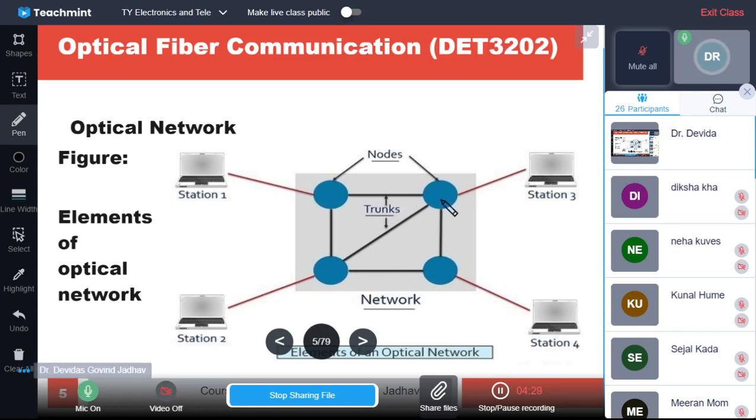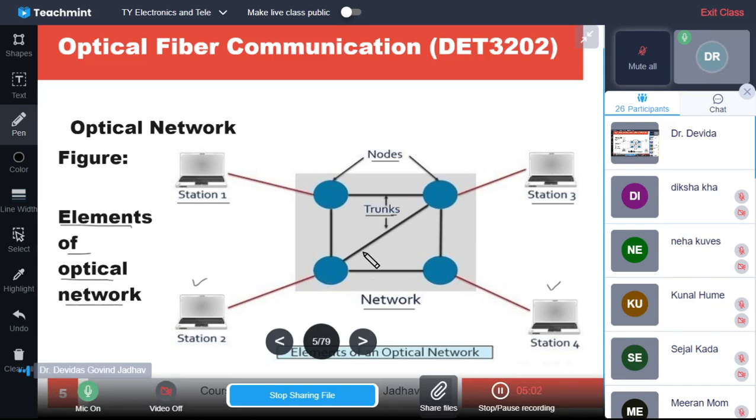So, in between the nodes, the major data carrying links are there, that is trunks, and to the nodes different stations are connected. Those stations may be individual terminals or maybe small networks. So, these are the elements of an optical network.